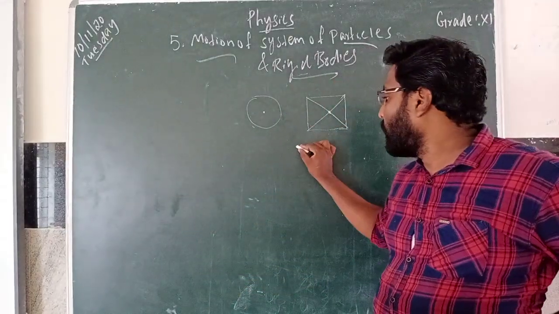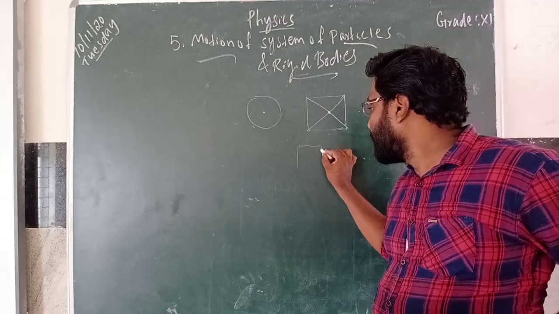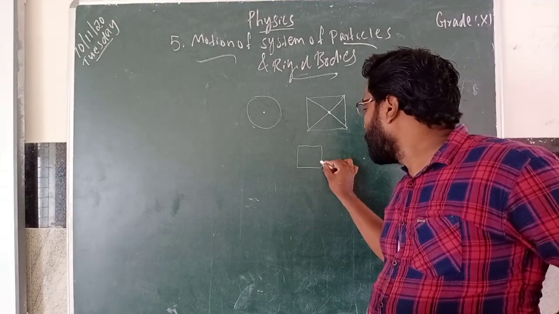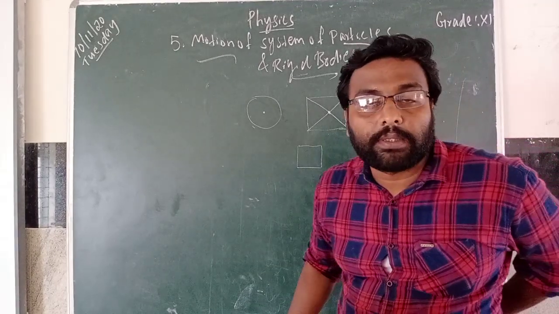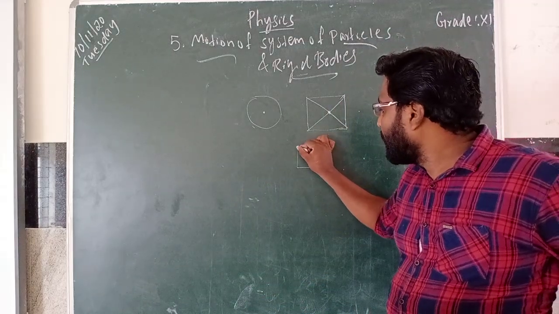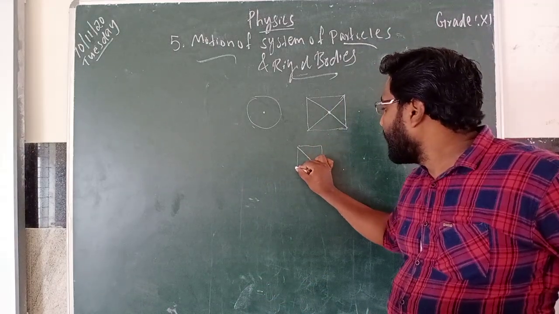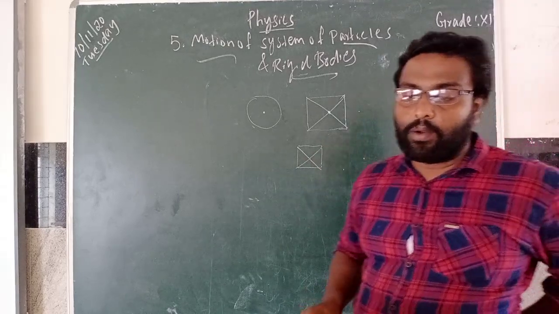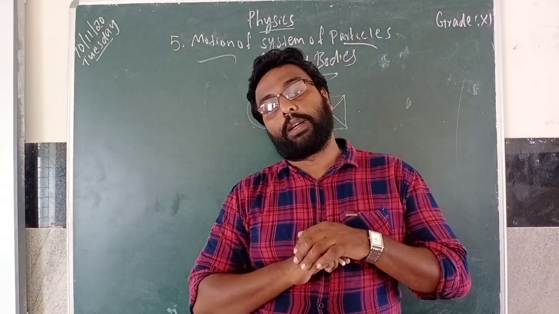If you are taking a square, how will you find the center of mass? The same way, you can draw the diagonals and find the center of mass.